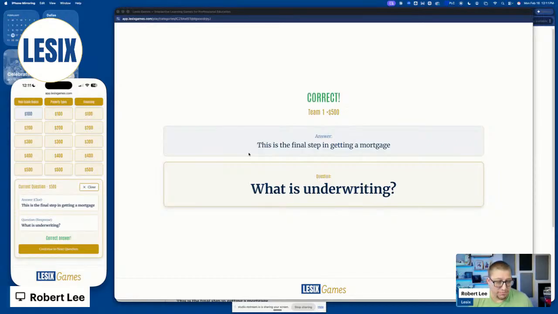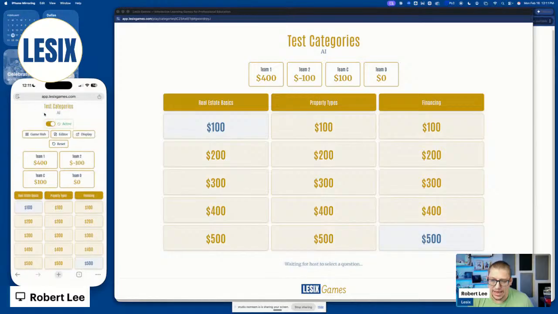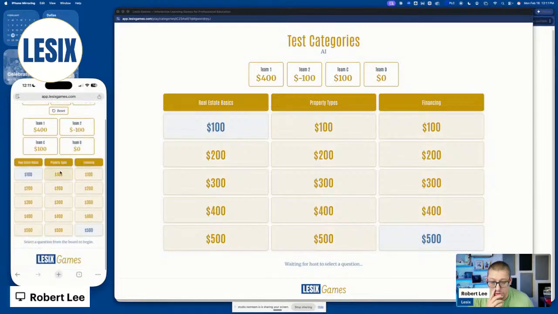It's what my buddy J-Man calls edutainment. It's entertaining and educating at the same time, and it's designed to be something that's easily demonstrable for people in class. And so when we go to the next question, you can see that the score is updated in real time, and you can see on your mobile device, you're controlling all of this from your phone in real time.